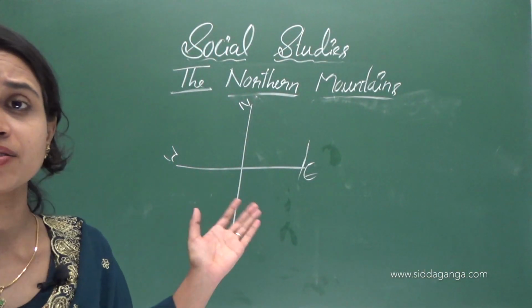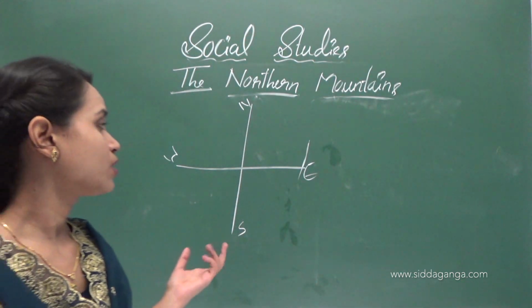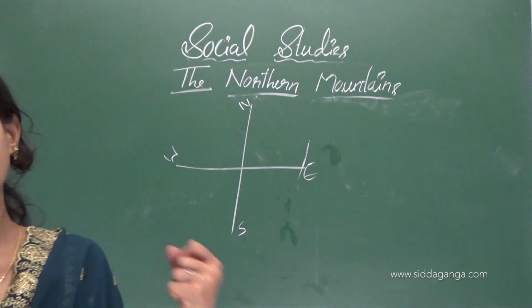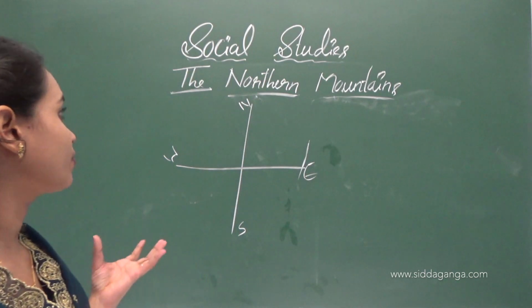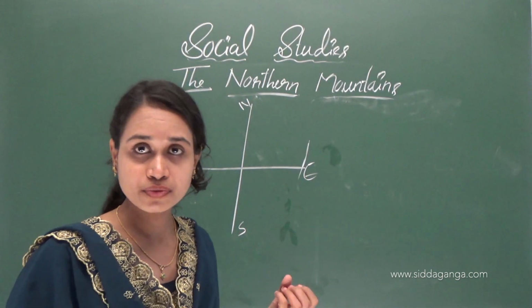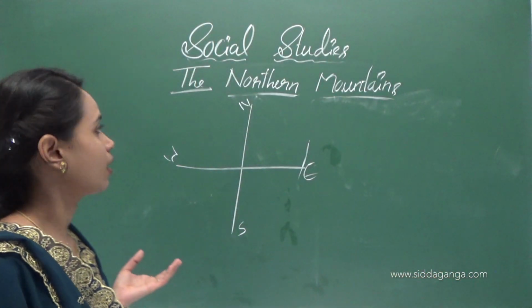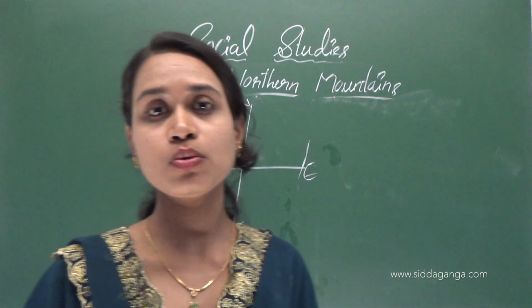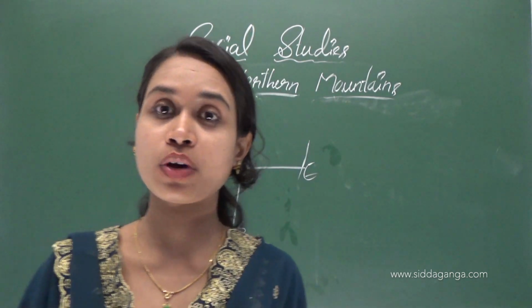So next state is which state? Yes, Mizoram. Mizoram is a land of hills with its capital at Aizawl. The main languages spoken in Mizoram are Mizo and English.